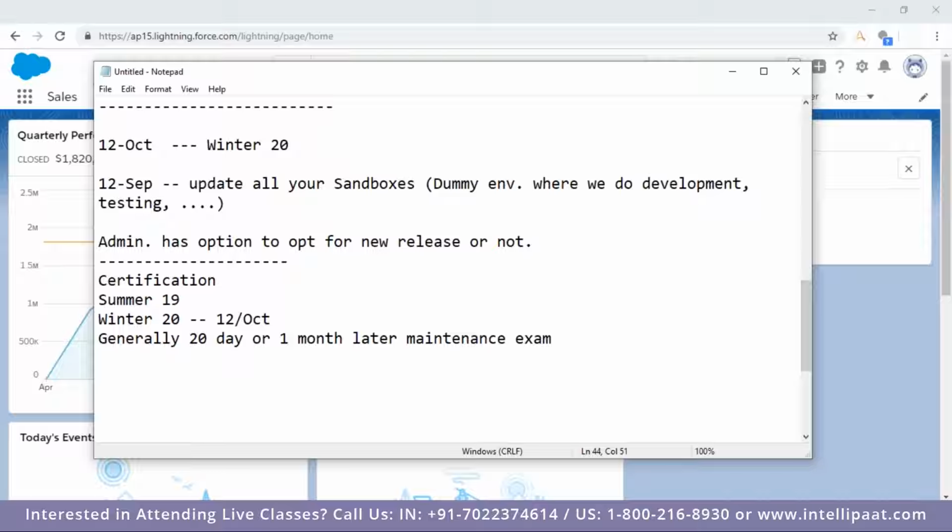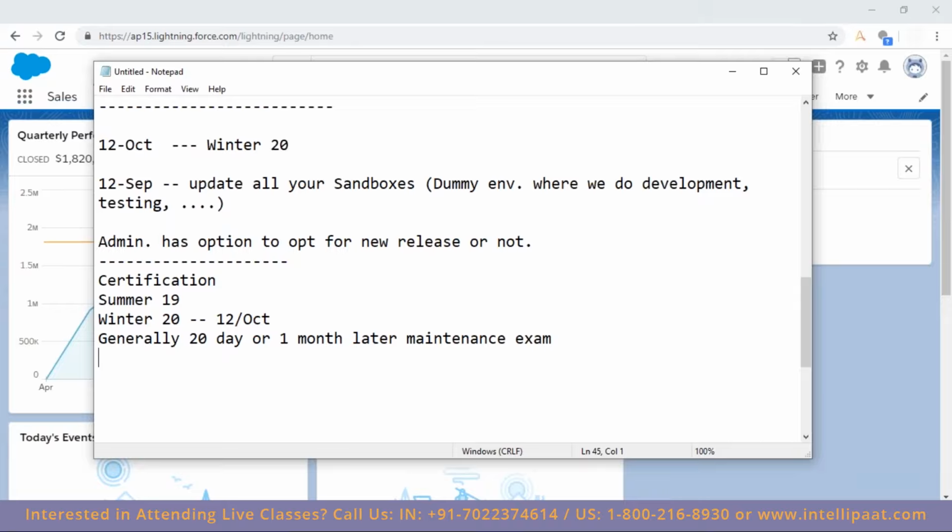Now, how many questions will come in the maintenance exam? Salesforce will decide. It may be 5 questions, 6, 7, or 10 questions. Definitely not 50 or 60 questions. I never saw 20 questions. At most 12 or so, I saw.